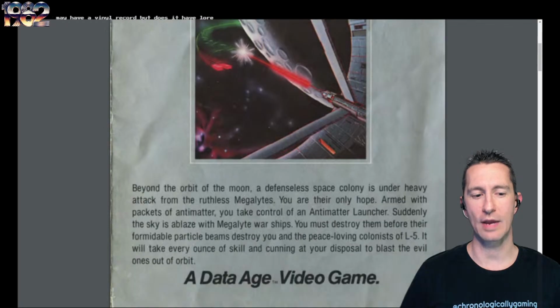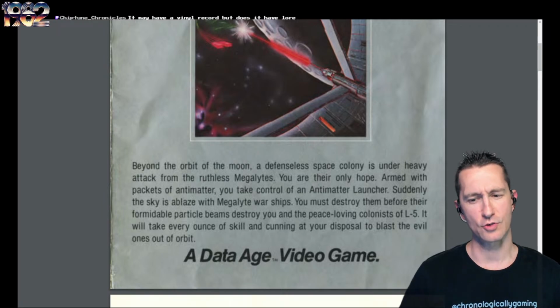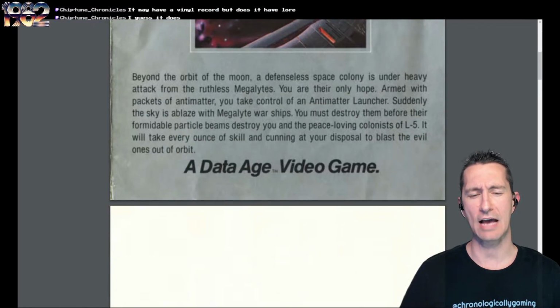So here's the manual for Encounter at L5. Beyond the orbit of the moon, a defenseless space colony is under attack from the ruthless megalites. You are their only hope. Armed with packets of antimatter, you take control of an antimatter launcher. Suddenly, the sky is ablaze with megalite warships. You must destroy them before their formidable particle beams destroy you and the peace-loving colonists of L5. It will take every ounce of skill and cunning at your disposal to blast the evil ones out of orbit.